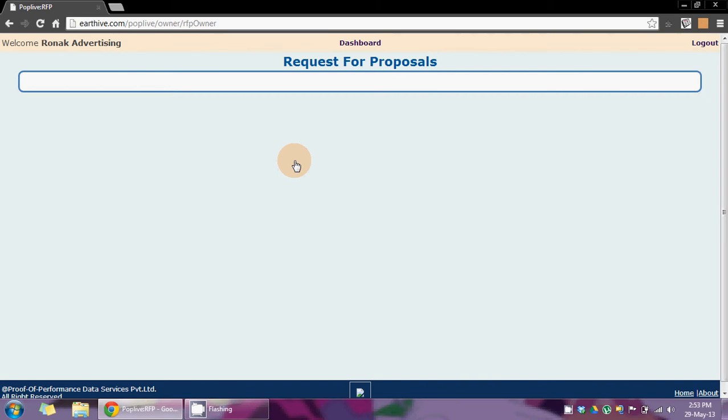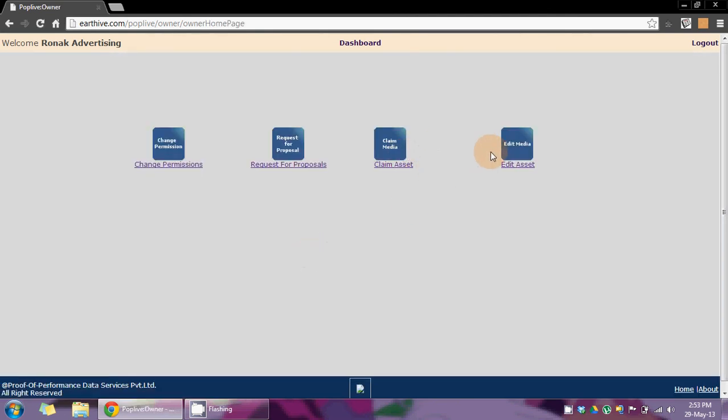This tool is being developed continuously and more changes are being brought in. At this juncture, claim media and edit assets should be the concern, as our objective is to get all the media owners on this platform. Later, when each and every media owner has come into this platform, we can go for other sections like request for proposal, as more agencies and brands or advertisers will send their booking requests through this tool, and media owners can reply through the request for proposal section.